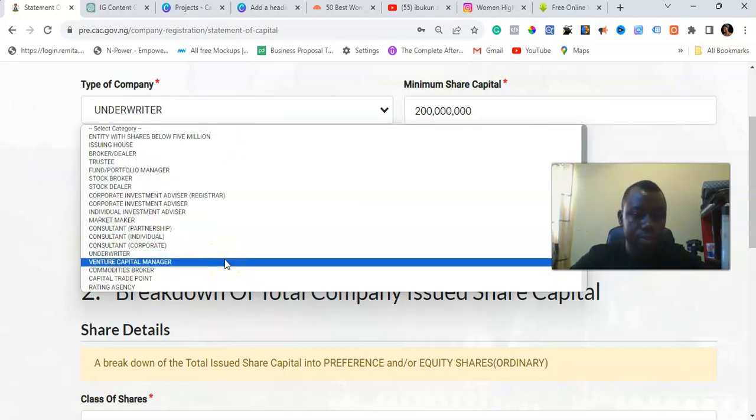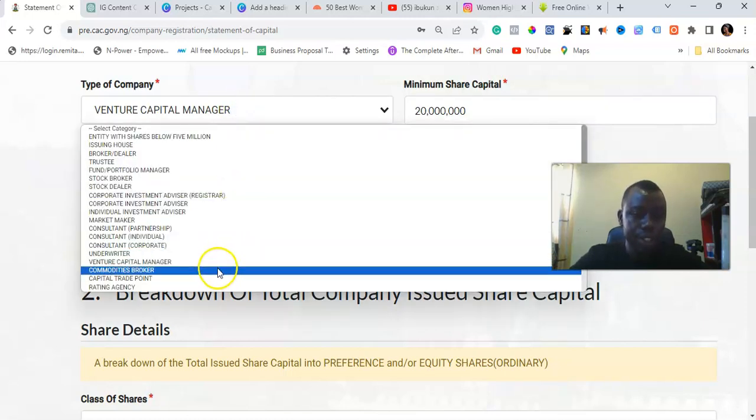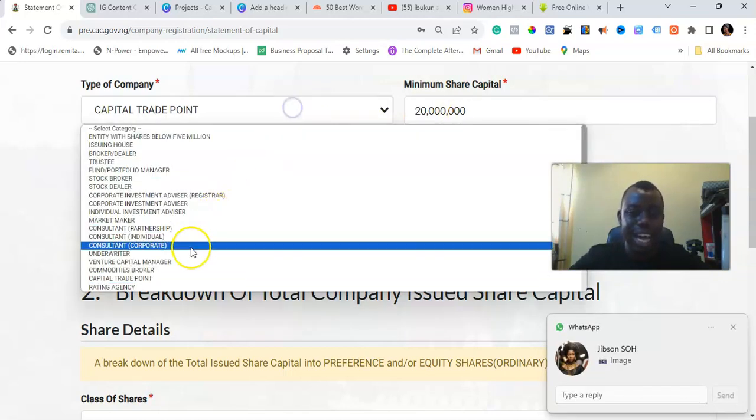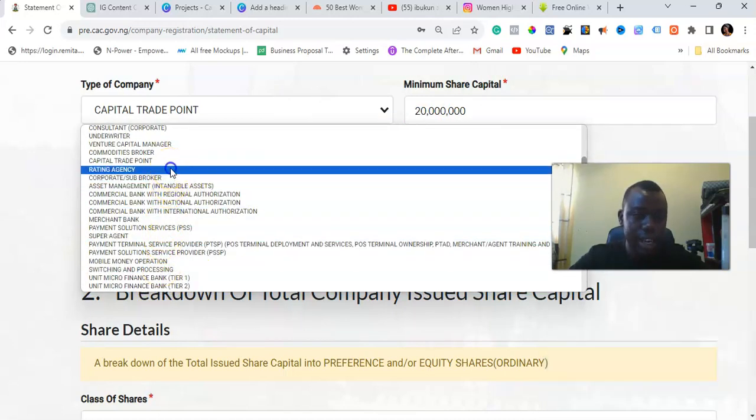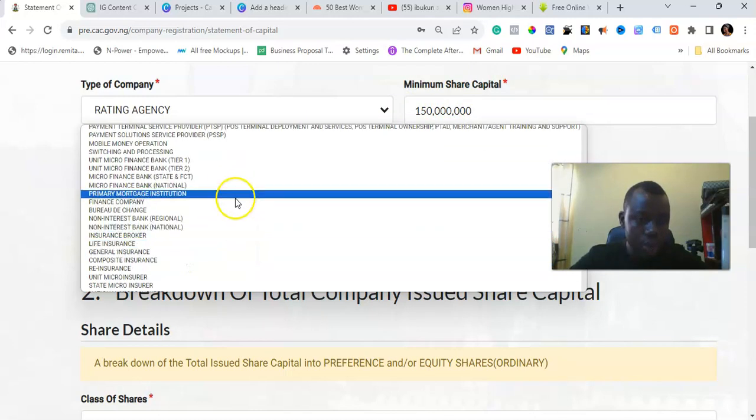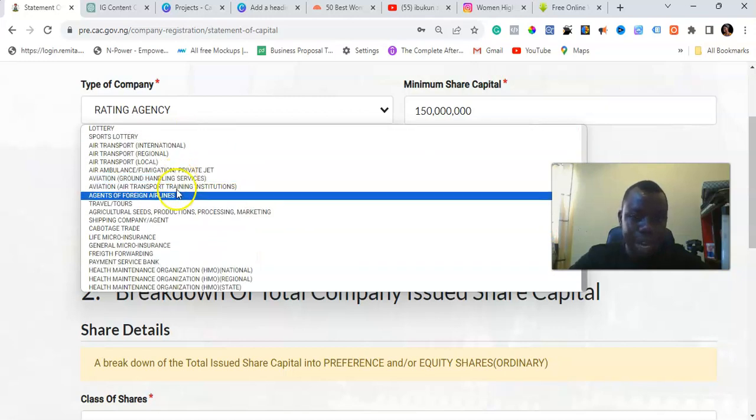If it is venture capital manager, it is 20 million naira. If it is a commodity broker, it is 40 million naira. If it is capital trade point, it is 20 million naira. And also, if it is a rating agency, that's not all, it is 150 million. So you can see so many other different options of different kinds of businesses you can do.